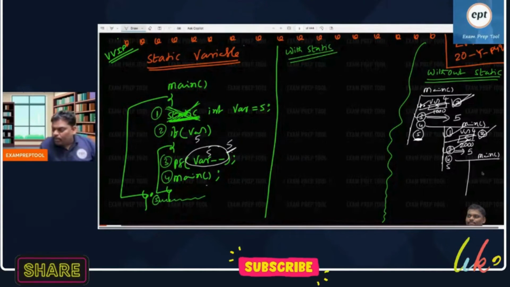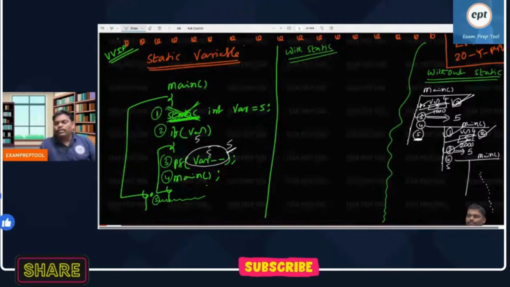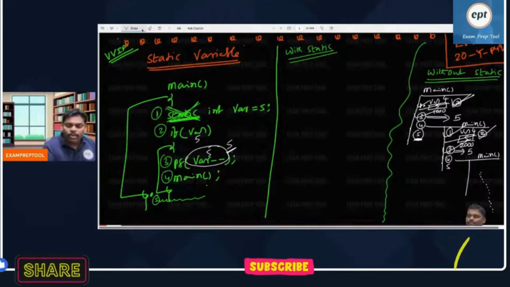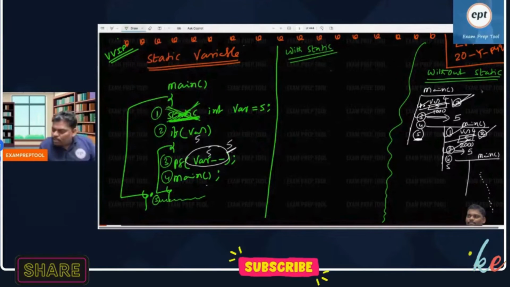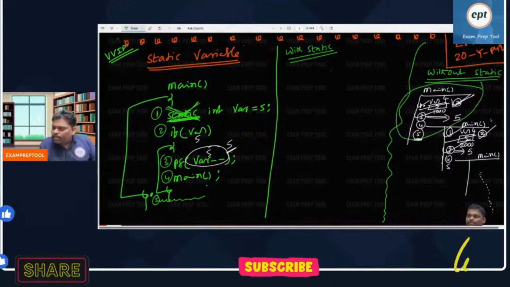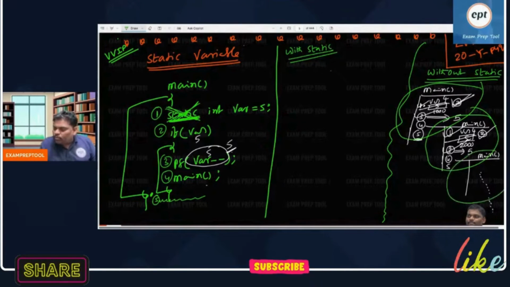Like this, it keeps on going or not? I want an answer from you. What will it do? Everyone remember this: every function call takes one stack unit. See, the first function call, one stack unit. The second function call, one more stack unit. The third function call, one more stack unit.